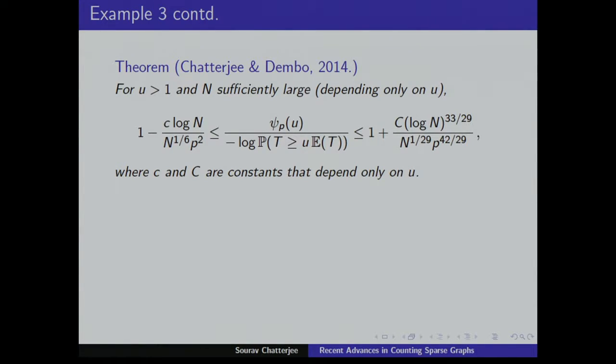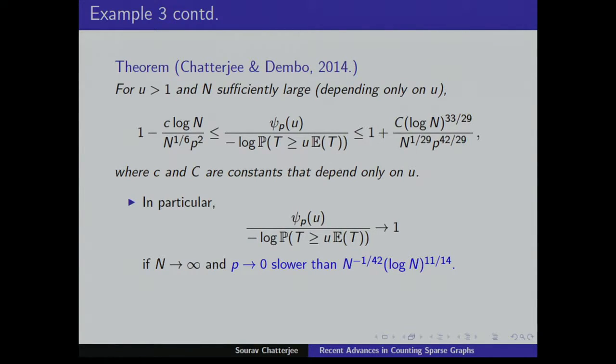The ratio of minus log the probability that T exceeds its expected value by u, and this variational formula, is bounded above and below by 1 plus or minus errors, and the errors are like this. And this is where it comes from, that if n goes to infinity and p goes to 0 slower than n to the minus 1 over 42, then this ratio will go to 1.